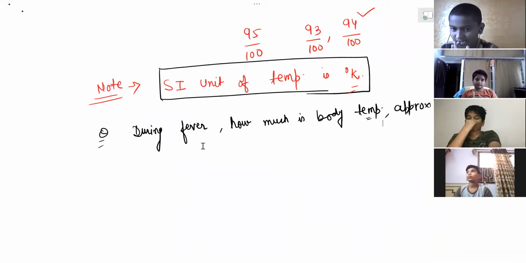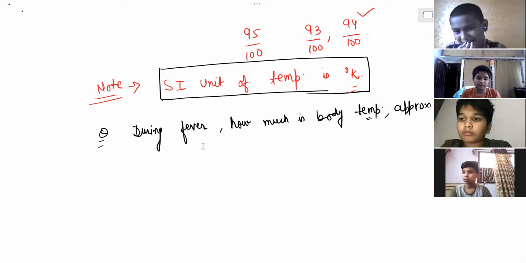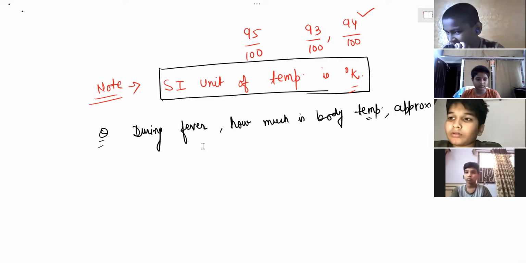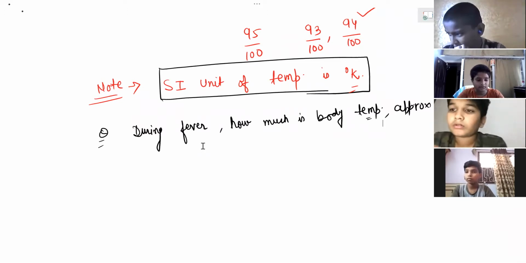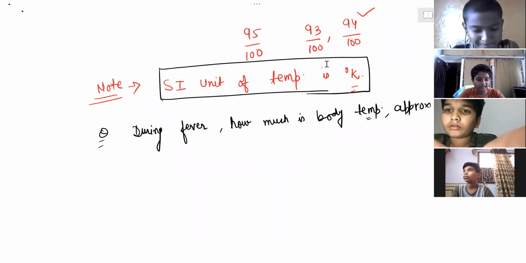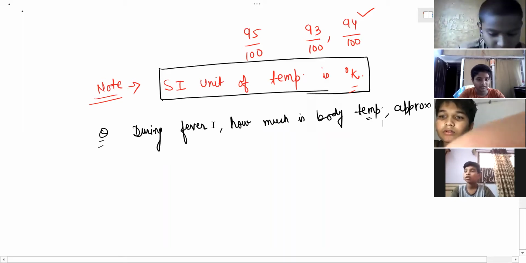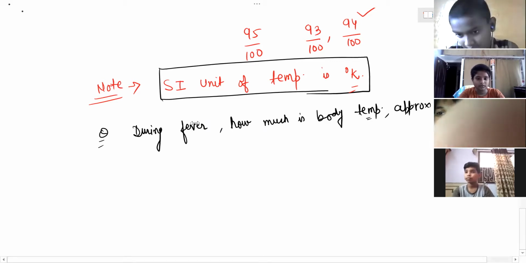But nobody is writing the unit. Please understand, during my teaching, you have to respect me. Again, if you go to the uncle shop and say, give me potato, uncle will scratch his head, no? He has to give one potato or 1 kg. Please reply me with unit. Without unit, I will not give any marks.